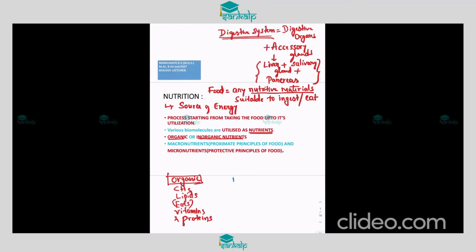Inorganic nutrients mainly include minerals and water.